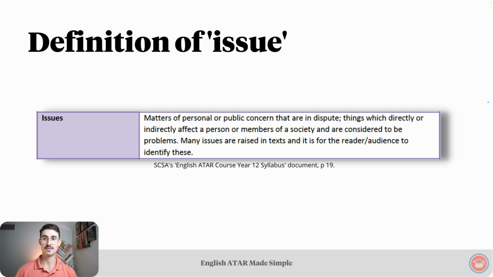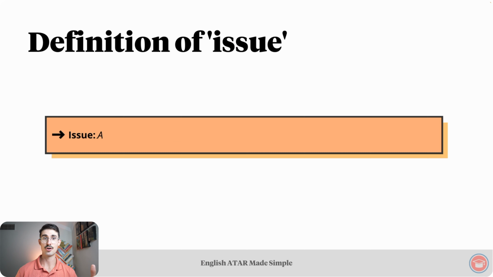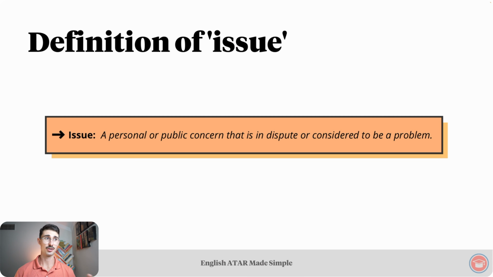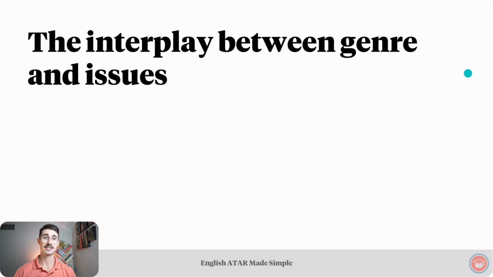We'll use an adapted version of this definition for our own overarching one. Our definition is a personal or public concern that is in dispute or considered to be a problem. This is a very broad definition. How an issue differs from concept, theme, and idea will become evident soon. But now let's discuss the interplay between genre and issues.